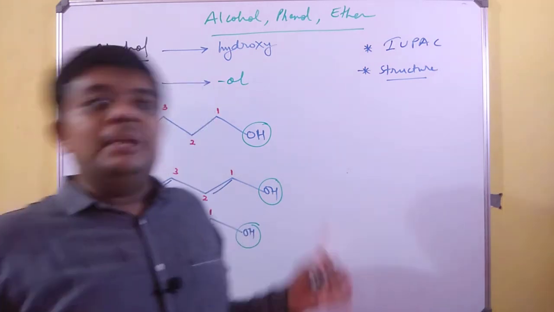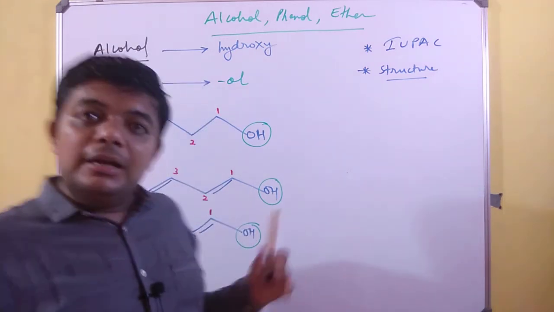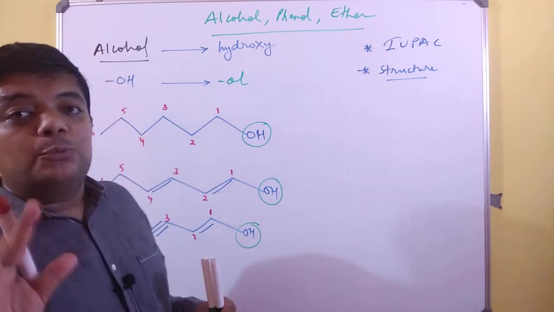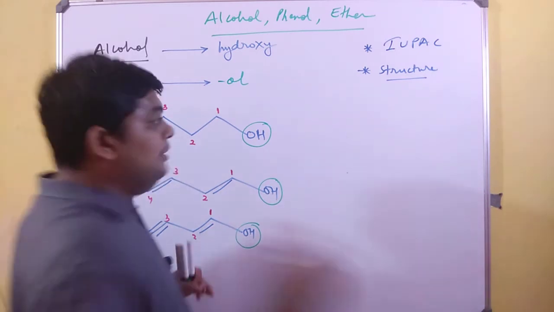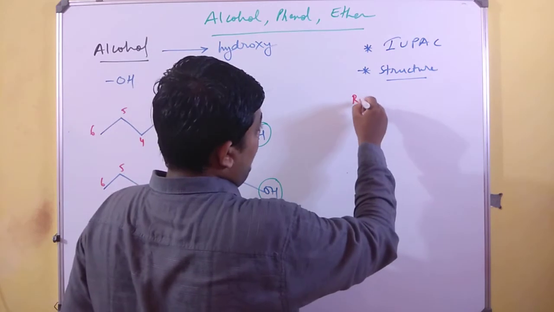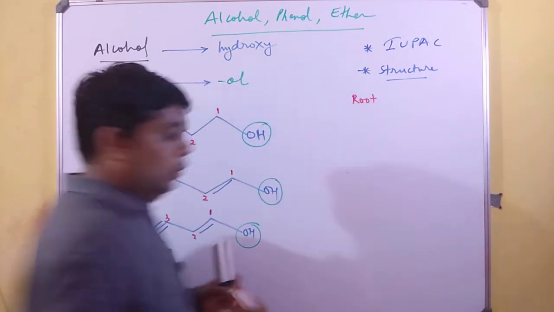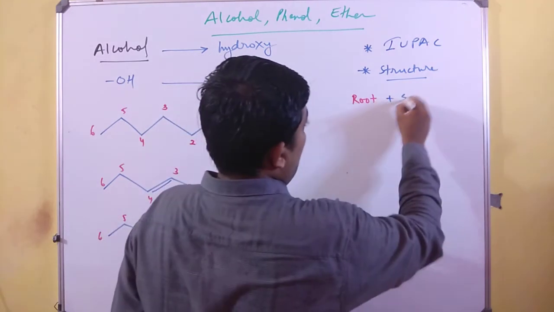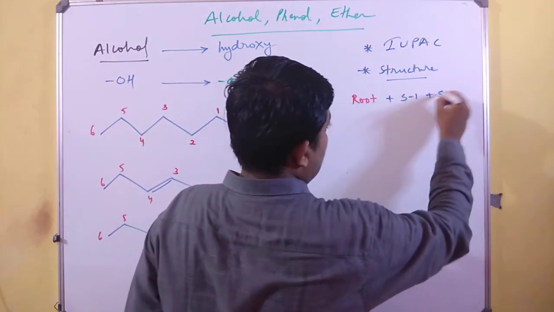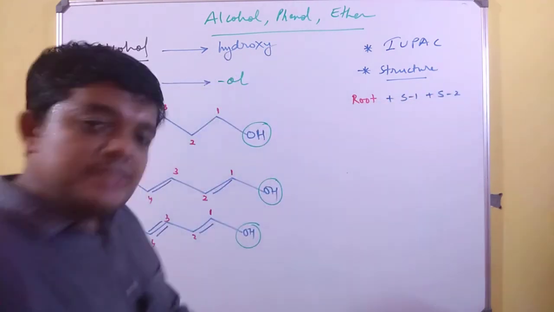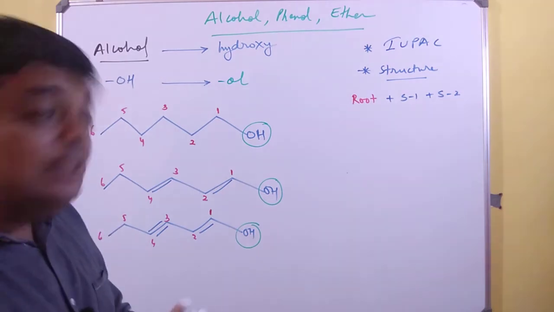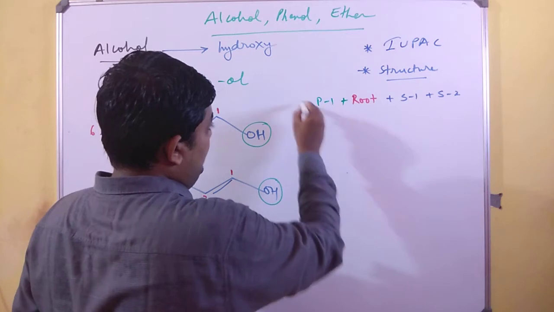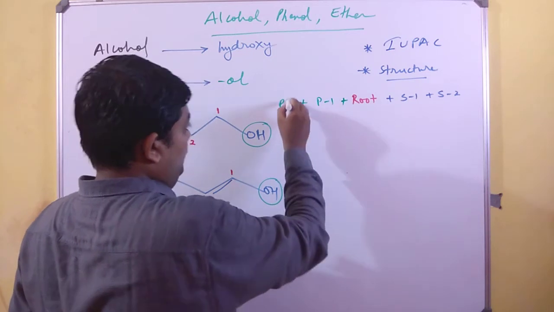While determining an IUPAC nomenclature, you have to divide the IUPAC name into 5 sections, of which the most important and central section is the root. Along with the root, you have suffix 1 and suffix 2, and on the other side, you have prefix 1 and prefix 2.